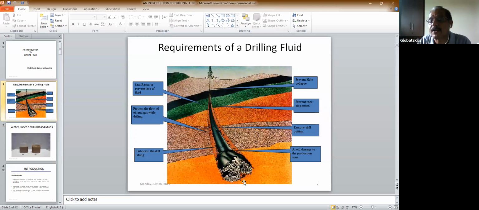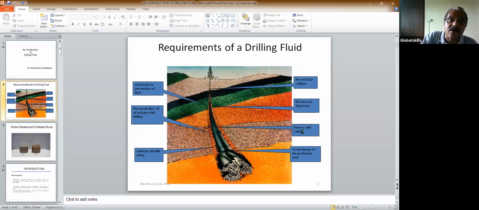When you drill, a lot of cuttings are generated, and those cuttings have to come out. How will they come out? The drilling fluid helps in bringing the cuttings. So that is the second purpose. This is the removal of drill cuttings. Here you see removal of drill cuttings.